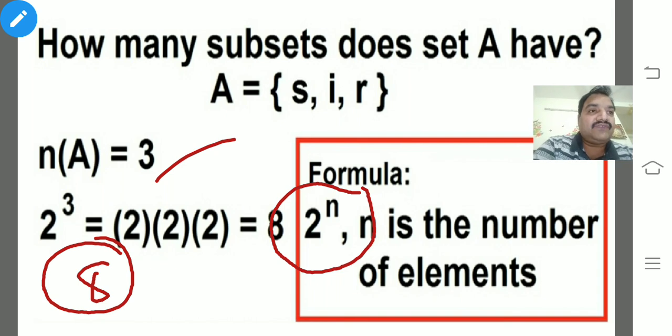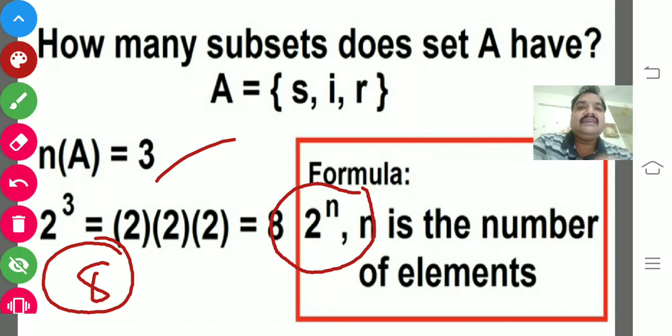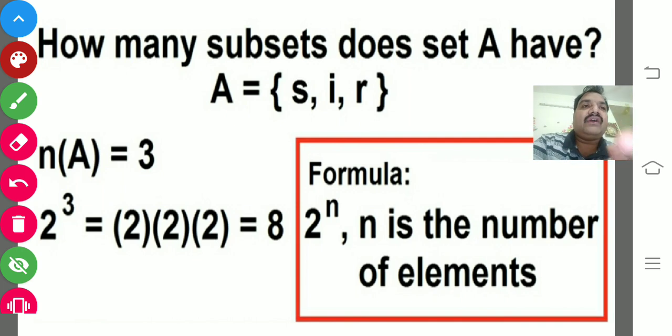Simply you can apply the formula 2 power n, where n is the cardinal number of the particular set. In set A we have 3 elements, so the cardinal number of A is 3. So 2 into 2 into 2 is 8. You just observe, children. This is how we find the number of subsets of a particular set.